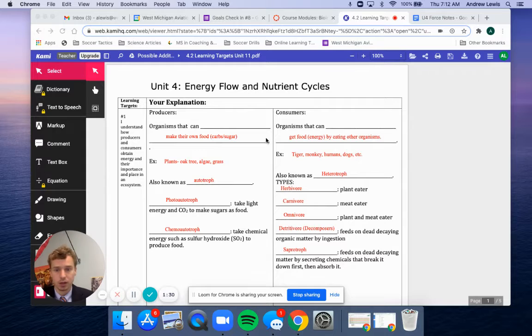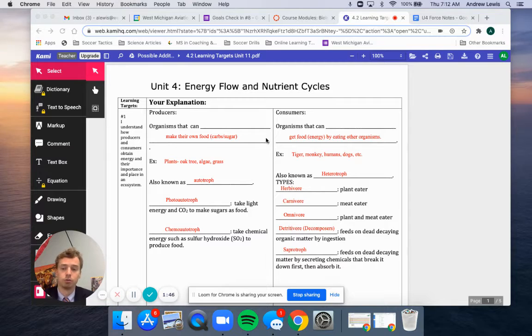Chemoautotrophs take in chemical energy, such as sulfur hydroxide, and then they produce their food that way. These are things like ocean critters that live at the very bottom of the ocean, around what are called hydrothermal vents. So there are not very many of these that we are going to talk about. Generally, when we're talking about producers, again, we are talking about photoautotrophs because we're talking about plants.